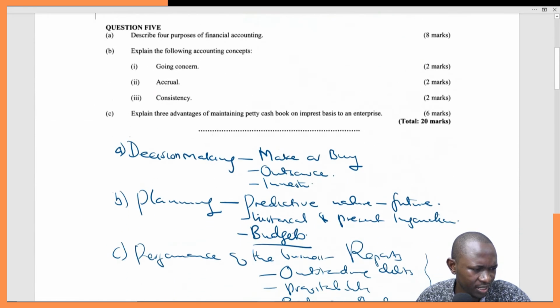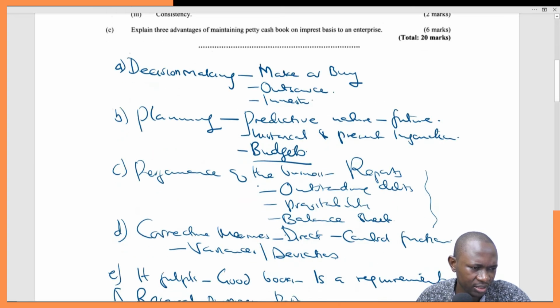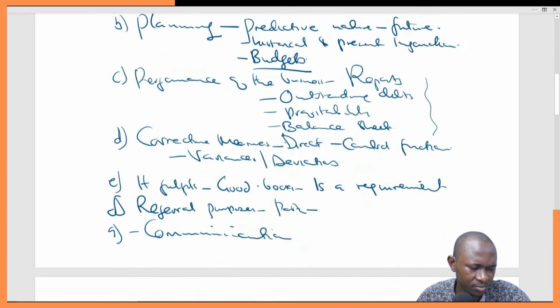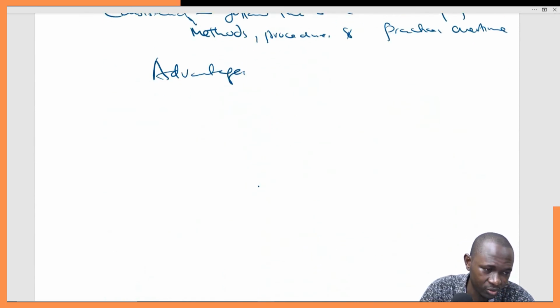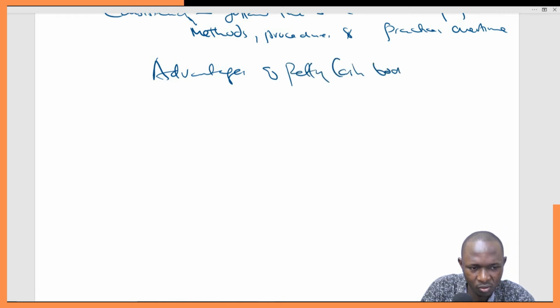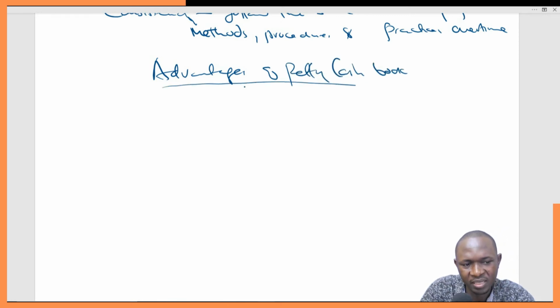Then, explain 3 advantages of maintaining petty cash book on imprest basis to an enterprise. Now, advantages of petty cash book. Petty cash book, we have the ordinary way and we have the imprest way. And this question is very keen on the imprest way.